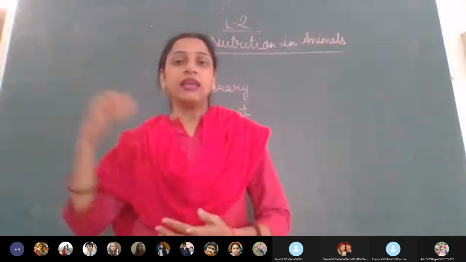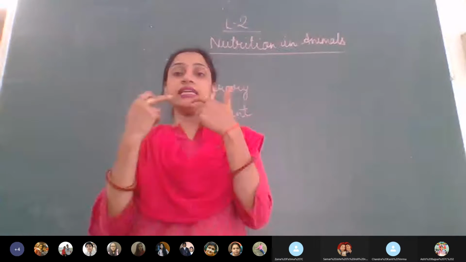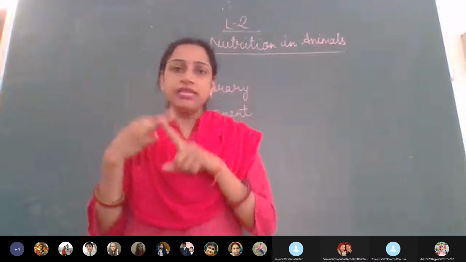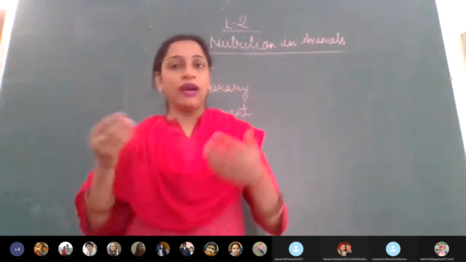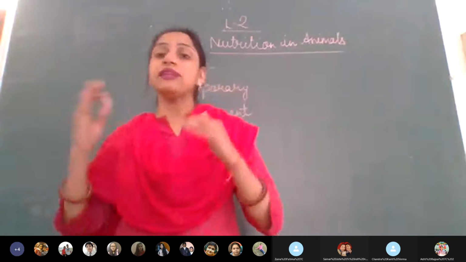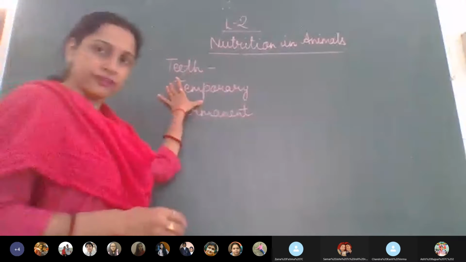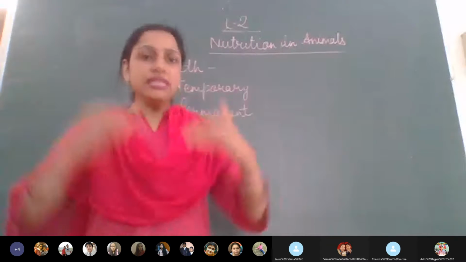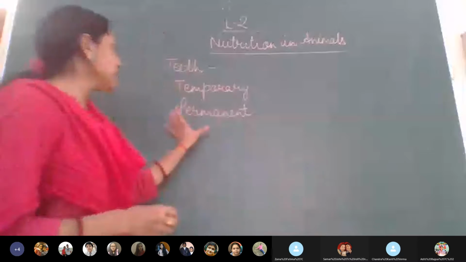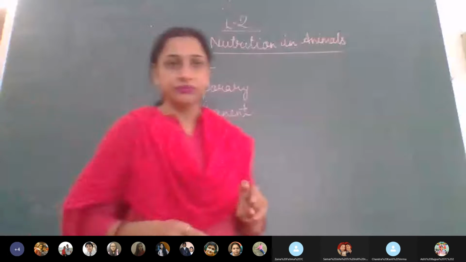Because as the child grows to 5 or 6 years of age, without any problem, without any accident, without any injury, these teeth automatically start falling one after the other. Why does this happen? This is a natural process, and that is why these teeth are referred to as temporary teeth. With time, these teeth are replaced with another set of teeth, and that is permanent.